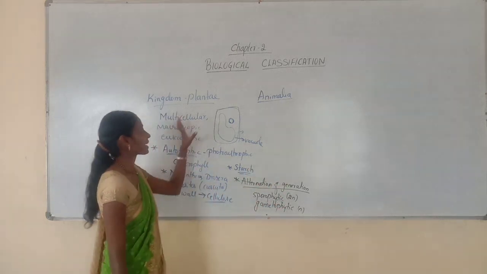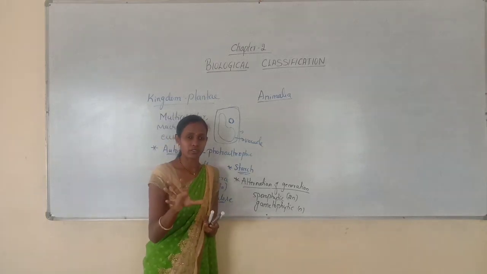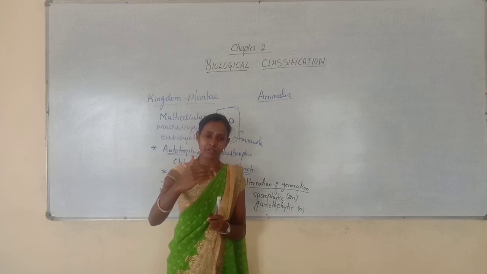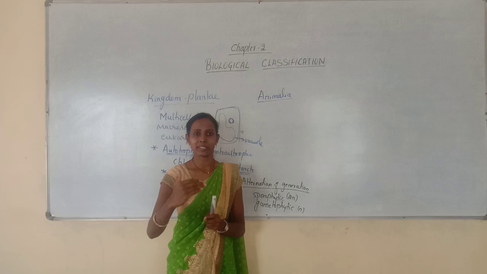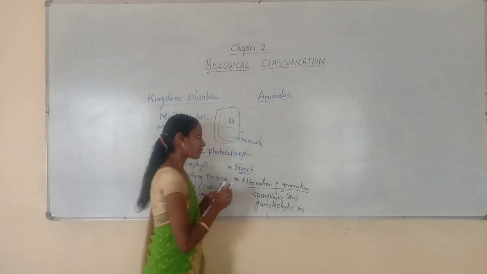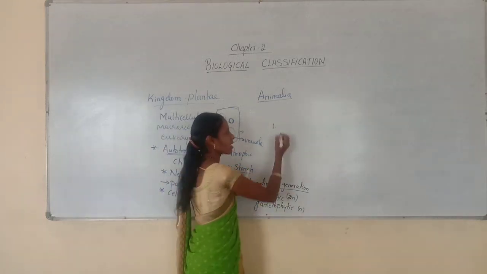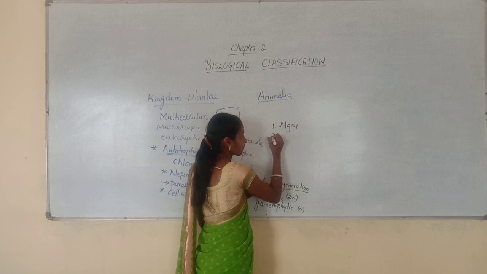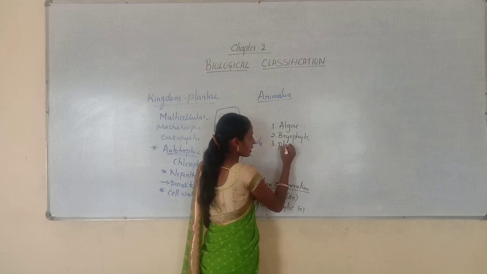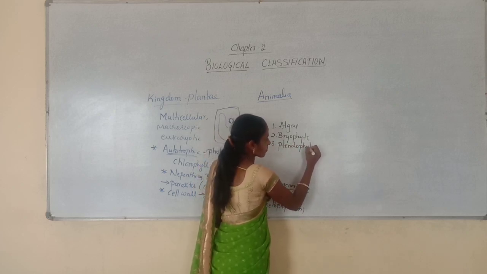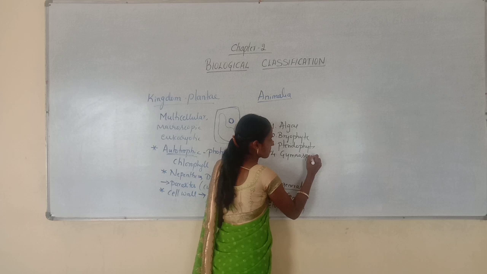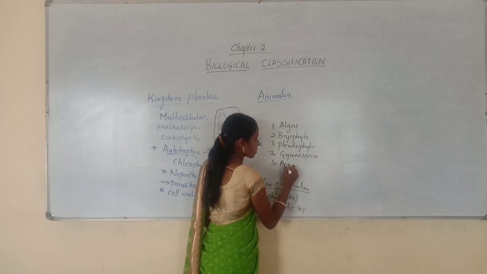And further, this plant kingdom is divided into 5 divisions. You know, when you observe the taxonomic hierarchy, kingdom is followed by division, then class, order, family, genus, species. Likewise, here kingdom Plantae is further divided into 5 divisions, namely algae, bryophytes, pteridophytes, gymnosperms and angiosperms.